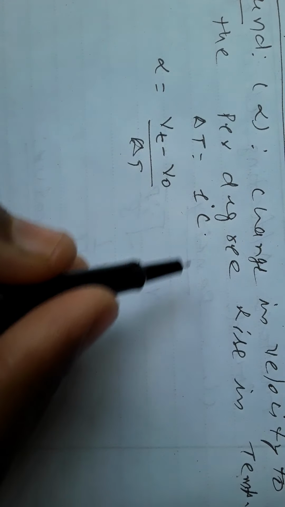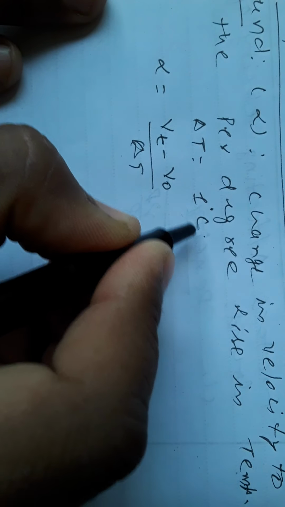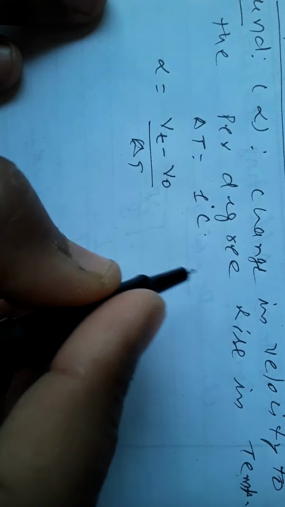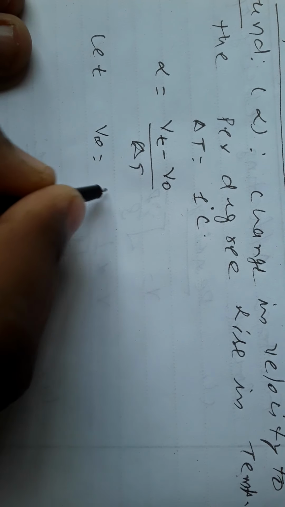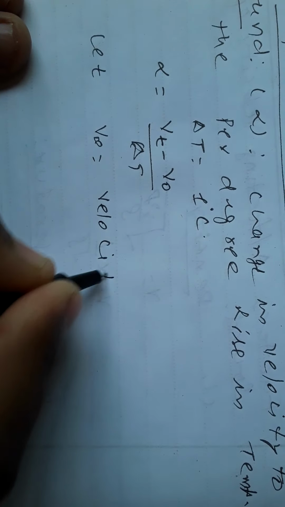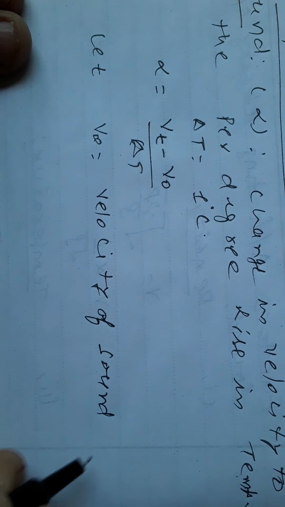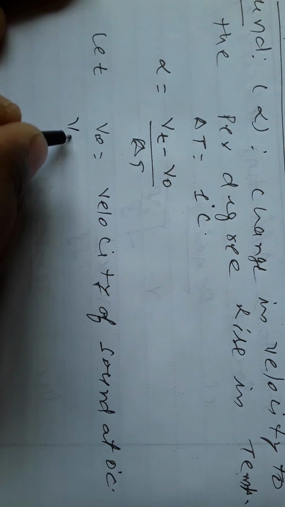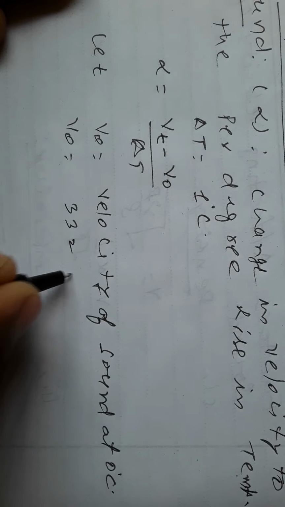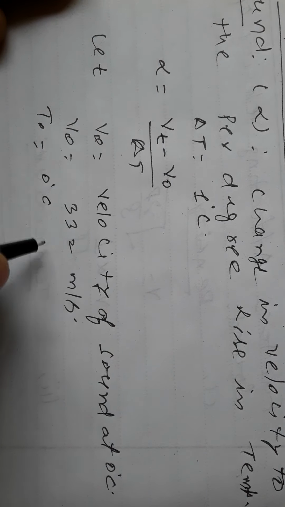What is the use of temperature coefficient of the velocity of the sound here? If temperature of the medium is increased by 1 degree Celsius, then how will the velocity of the sound change? Now let us consider, let V0 is velocity of sound at 0 degree Celsius, and this value is 332 meter per second. So now we can say initial temperature is 0 degree Celsius.